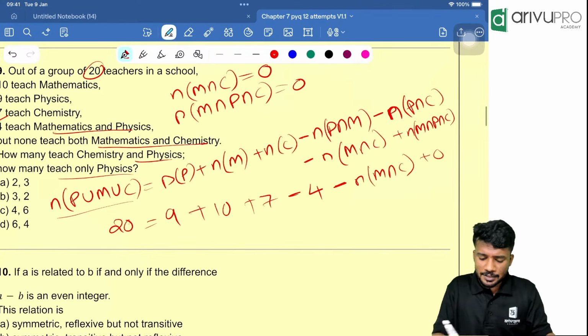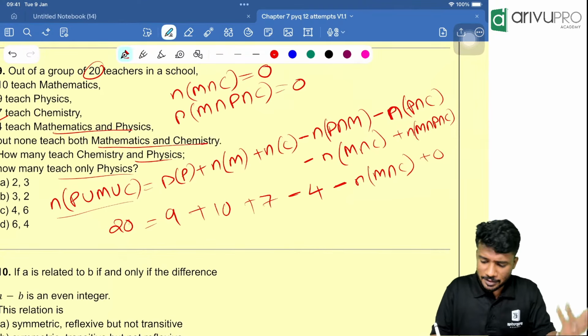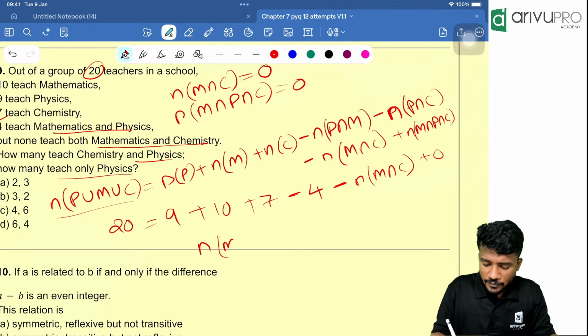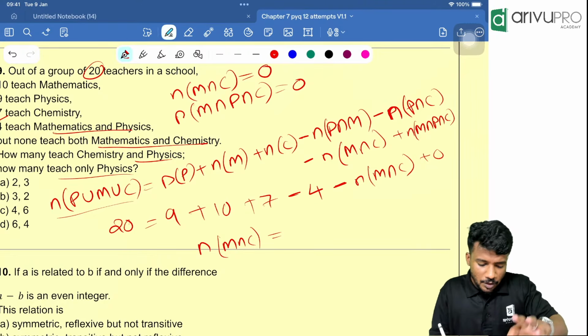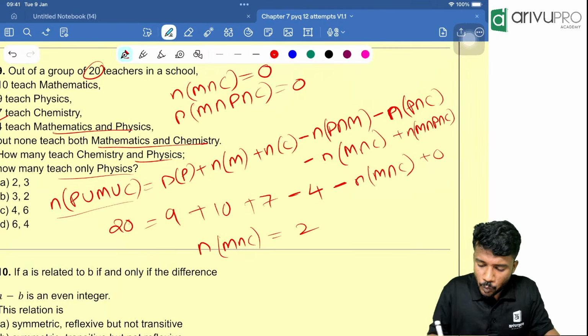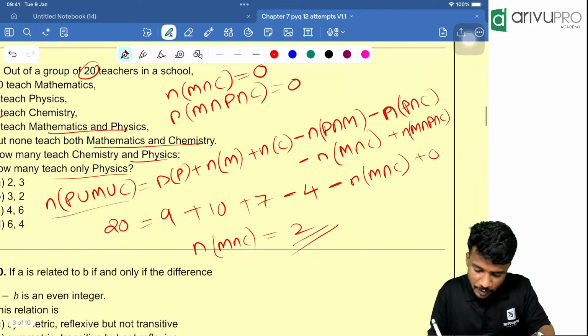People, take your calculator, take this to the other side and this to the other side. Then how much is the answer? n of M intersection C, which is equal to what? 19, 26, 26, which is equal to 2. Option 2 is the answer, right?